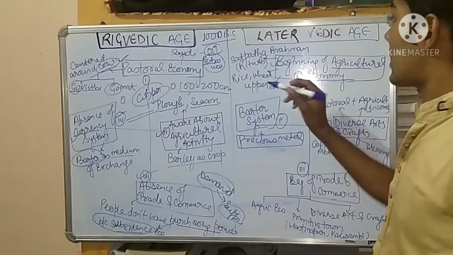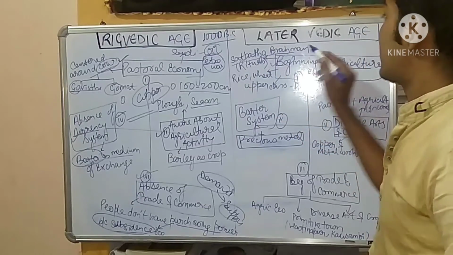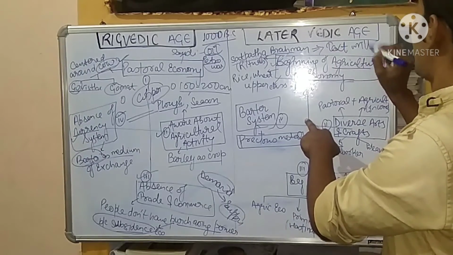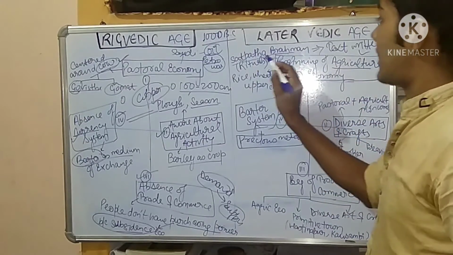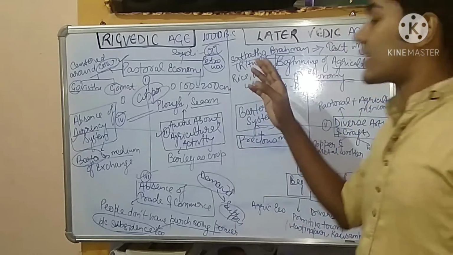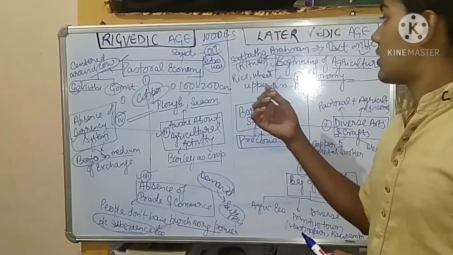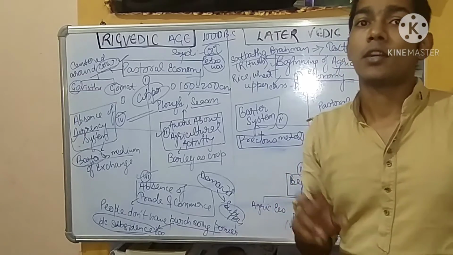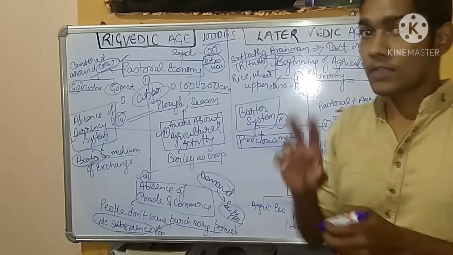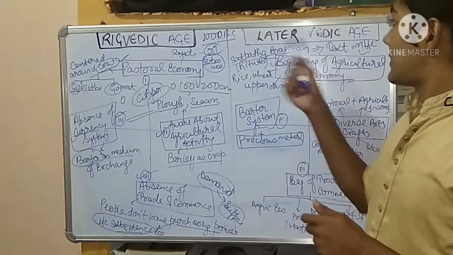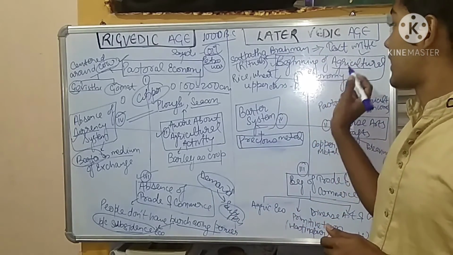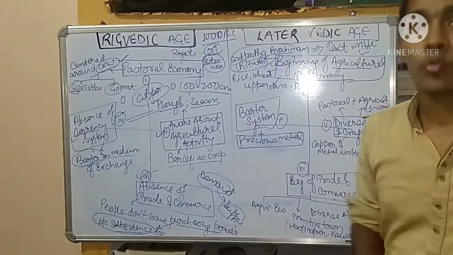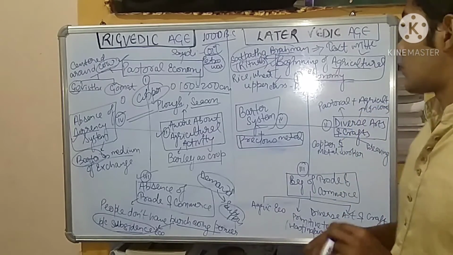So how do we know that? We know that because the Satapatha Brahmana is a text which was written in the later Vedic age. In the Satapatha Brahmana we find that rituals were there, and in those rituals agriculture commodities were given. For example, in the present time we give money in rituals. When something is very important, we give it as a ritual. In that sense, since agriculture was the main center of the economy in the later Vedic age, they gave agriculture commodities in rituals.